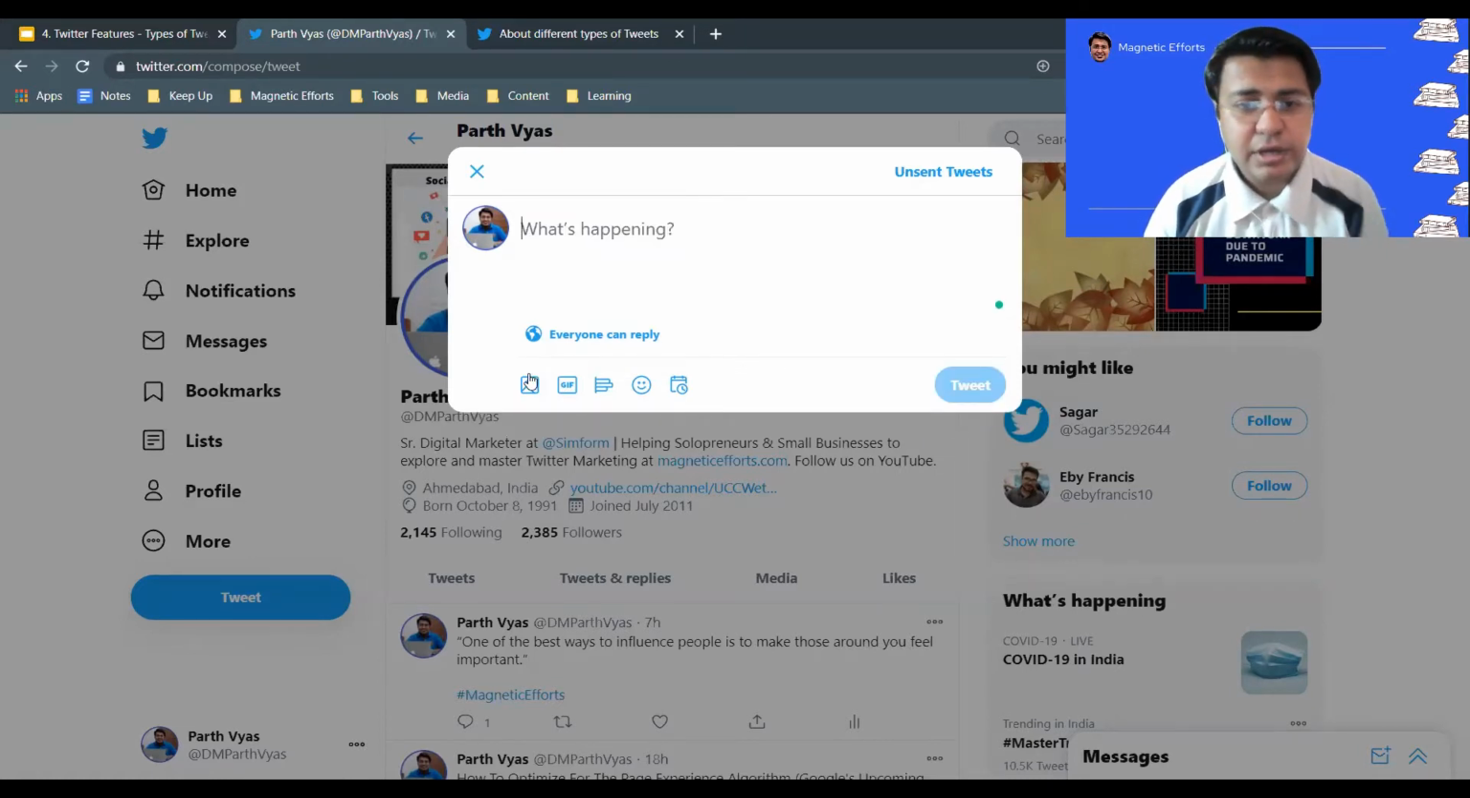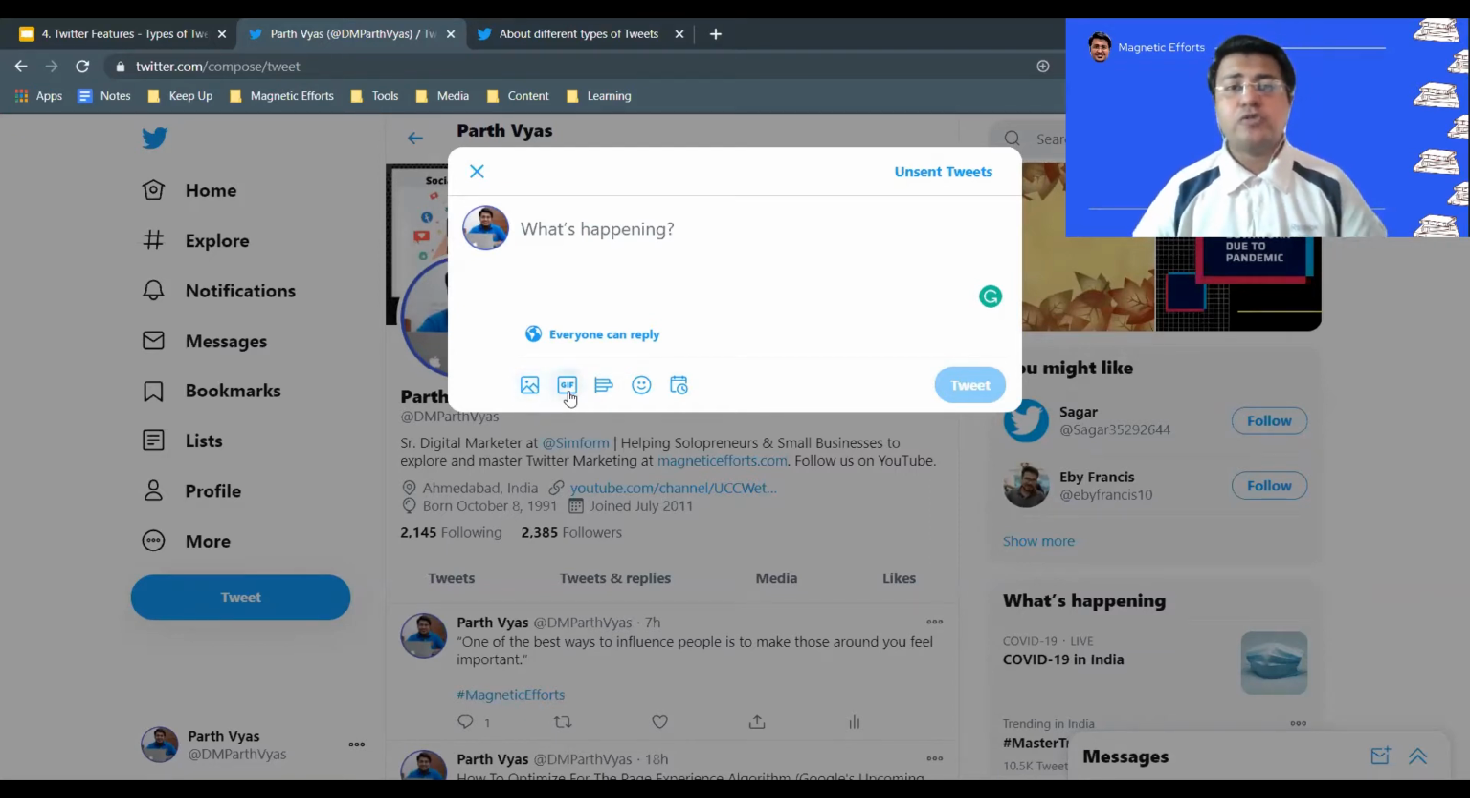Now if you want to attach any images or videos, then you can go over here, click on this, and the pop-up box would appear, and you can add any of the images you want. In the same way, if you want to add a video, then you can add it from the same exact position.